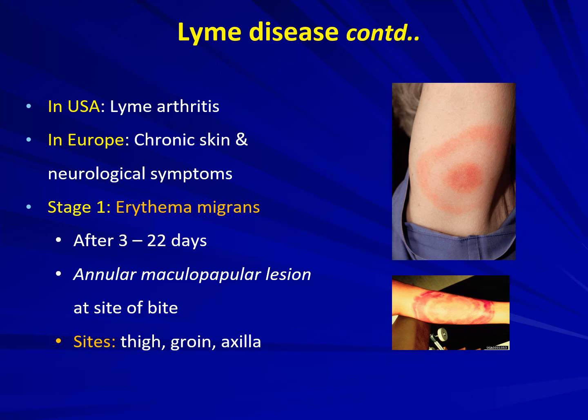It develops after 3 to 22 days of the bite of the vector, and it presents as an annular maculopapular lesion at the site of bite. And the major sites are thigh, groin, and axilla. These are the sites on the human body where this erythema migrans is usually seen.